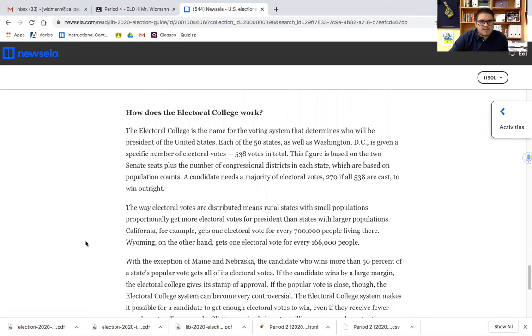The Electoral College is the name for the voting system that determines who will be president of the United States. Each of the 50 states, as well as Washington, D.C., is given a specific number of electoral votes, 538 votes in total. This figure is based on the 2 Senate seats plus the number of congressional districts in each state, which are all based on population counts. A candidate needs a majority of electoral votes, 270 if all 538 are cast, to win outright.